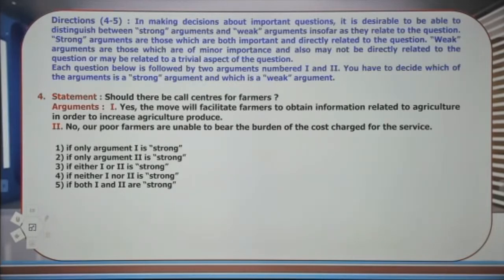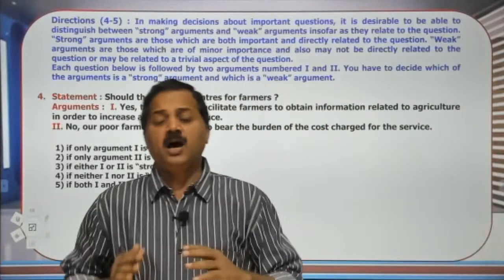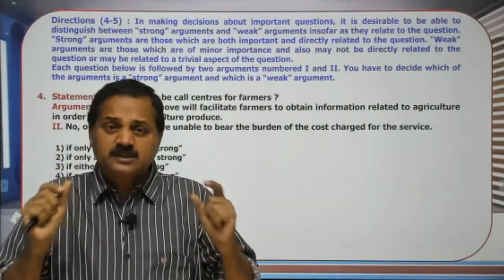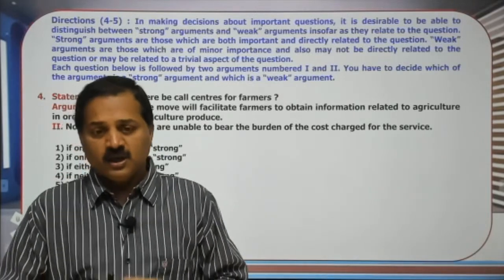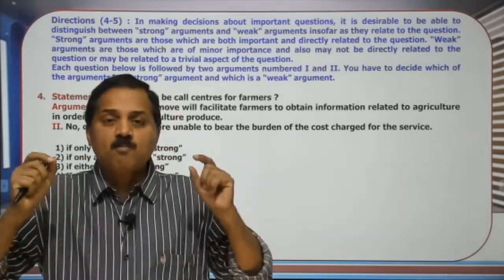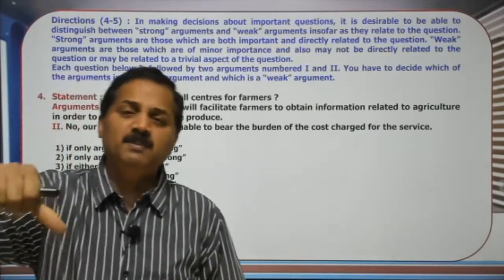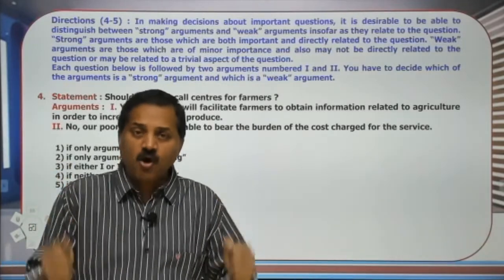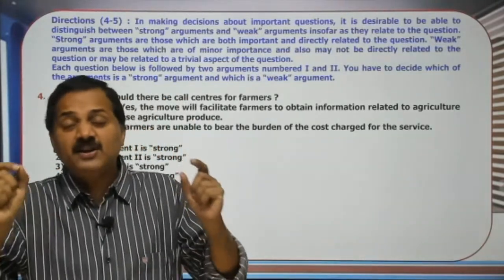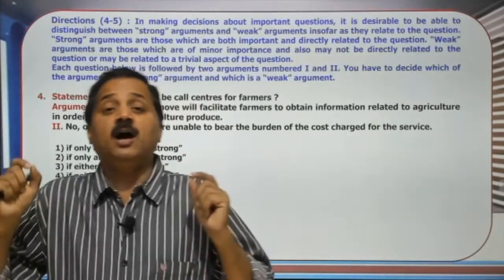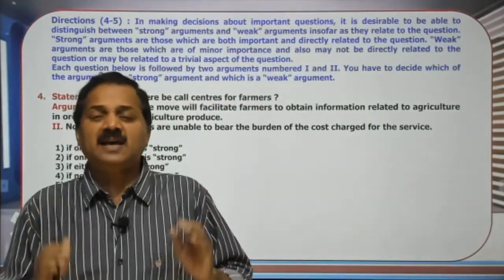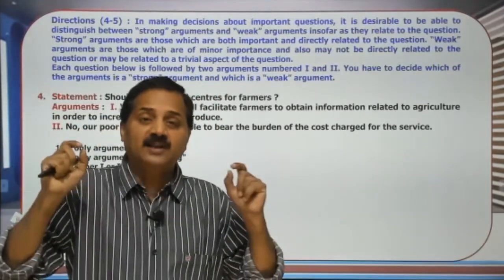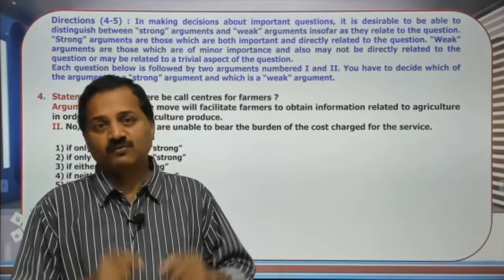So you have to think what makes an argument strong. An argument becomes strong if you cite the relevant aspects of the topic and argue. If you cite the irrelevant or minor aspects of the topic and argue, the argument becomes weak. This is what we have learned, this is what I have given you in the notes. An argument becomes strong if you cite the relevant aspects of the topic and argue, and an argument becomes weak if you cite the irrelevant or minor aspects of the topic and argue. So you should know what the relevant aspects of the topic are.